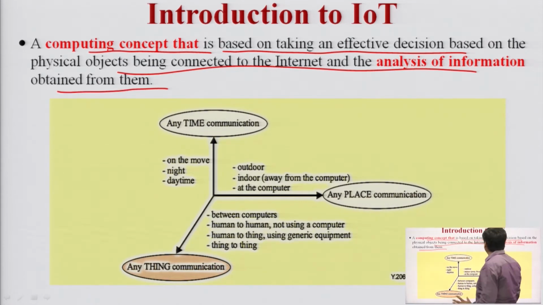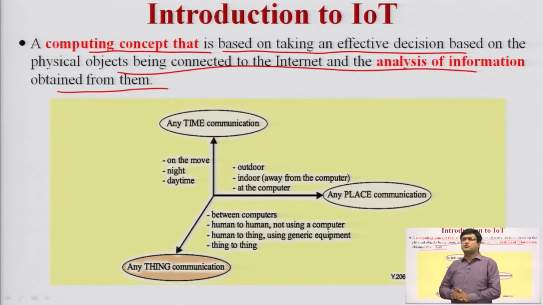Basically, the devices used in IoT are capable of taking effective decisions because they are intelligent enough to get data and provide it to the user. All the physical objects are connected to the internet, and we can do data analytics using the information we get through the sensors, or the devices used in the IoT.